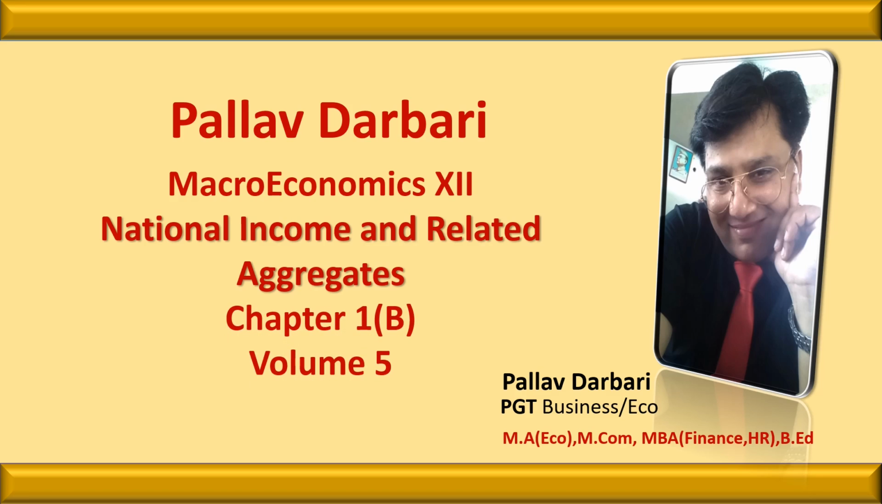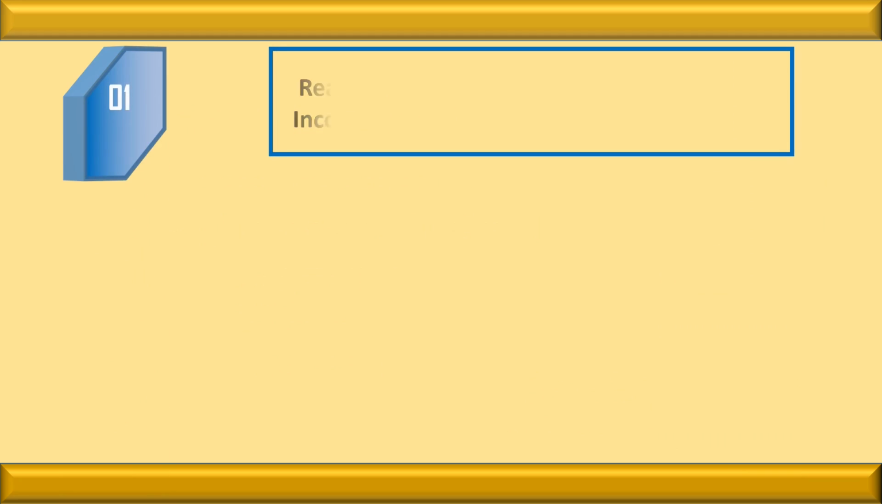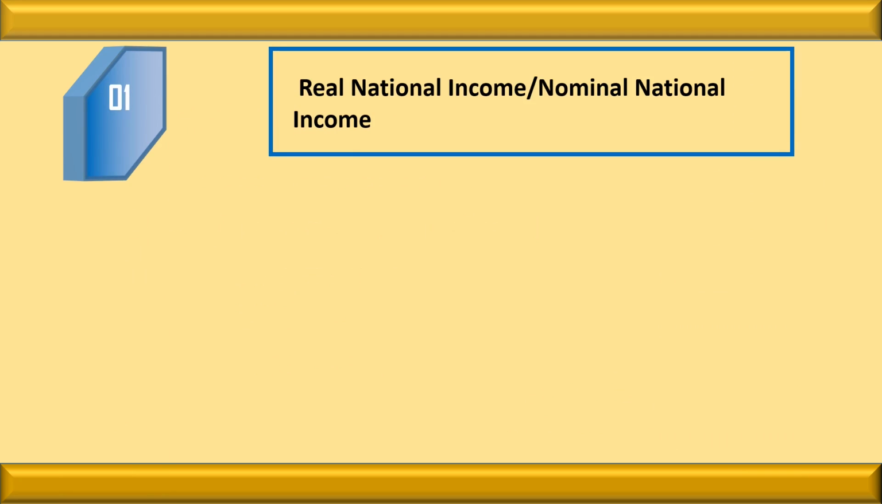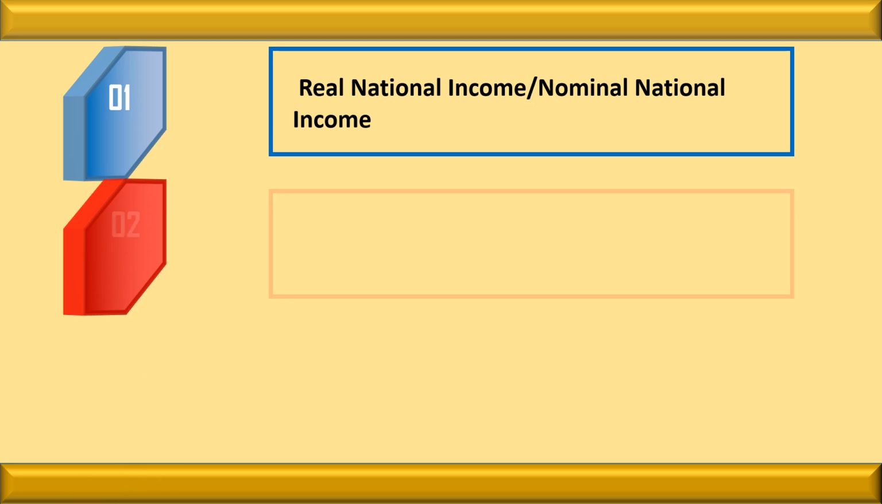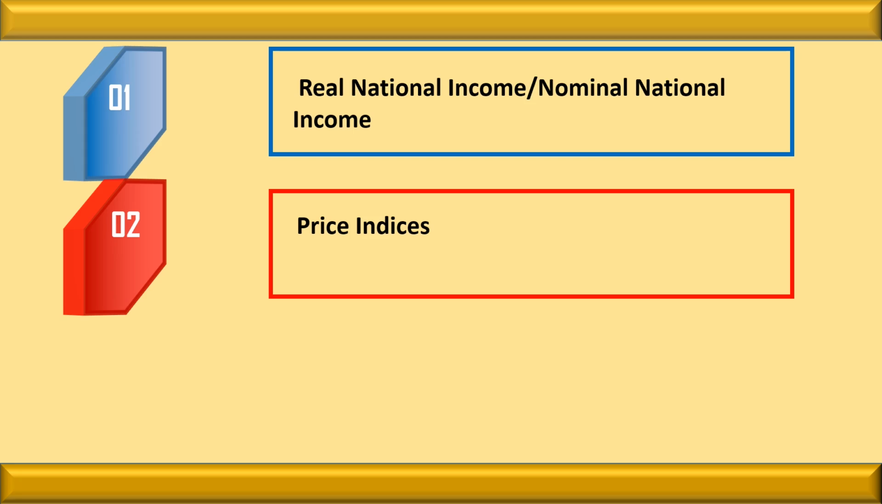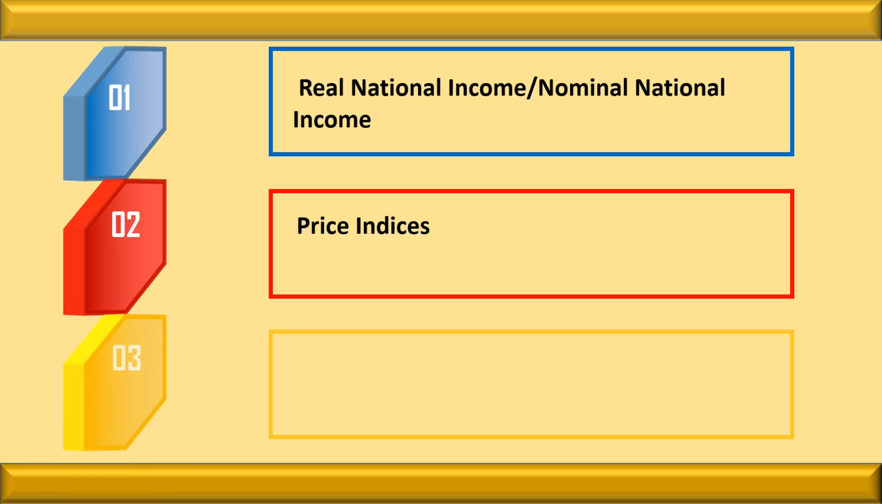In this video, we will discuss Macroeconomics Class 12th, National Income and Related Aggregates, Chapter 1B, Volume 5. We will discuss Real National Income and Nominal National Income, we will discuss price indices, and we will discuss GDP and welfare.